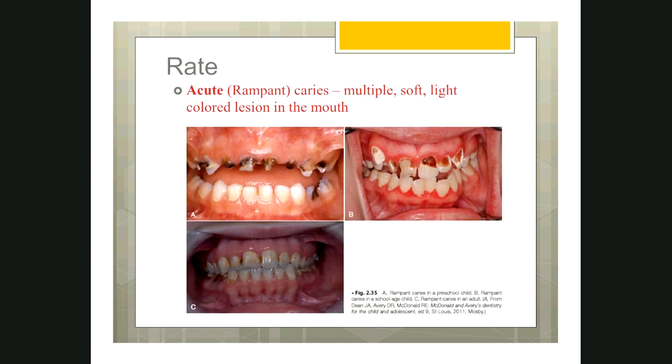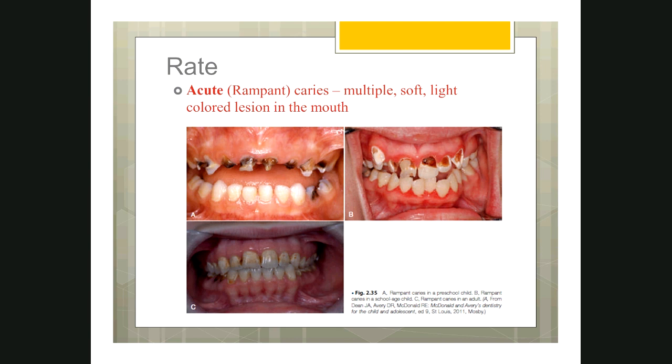Then classification of caries based on the rate. It can be either classified as acute caries or chronic caries. Acute means very fast, quickly spreading. As you can see in this patient's pictures, the caries is spread in all the teeth so quickly that the patient has lost all the teeth.